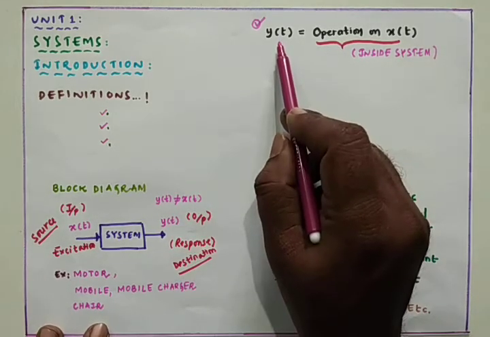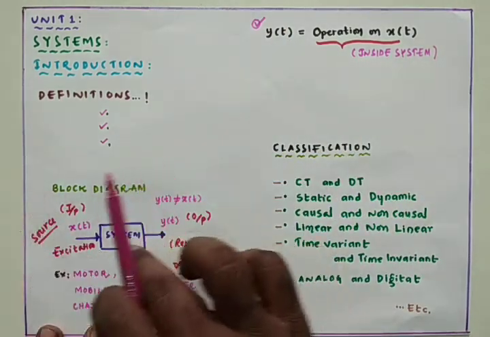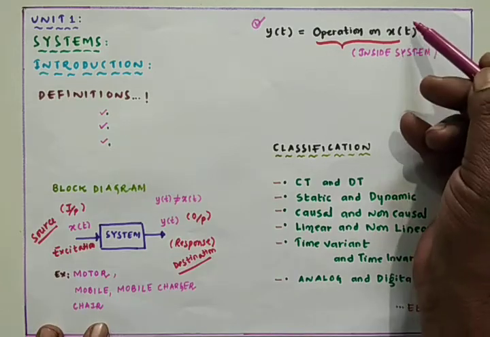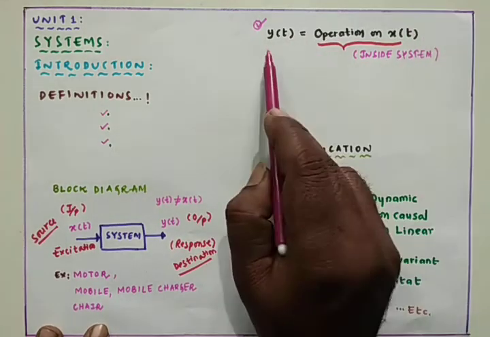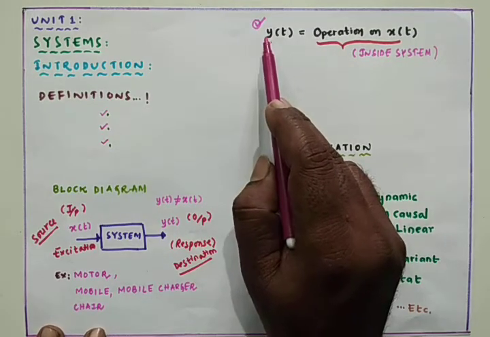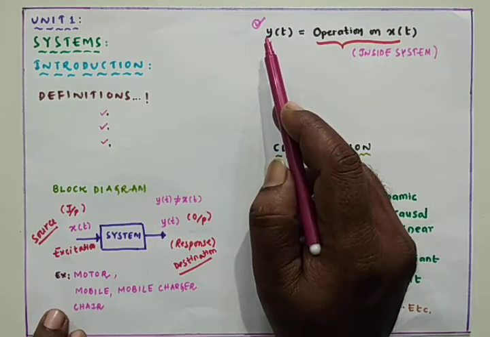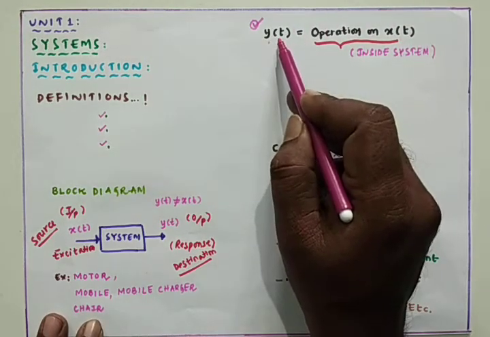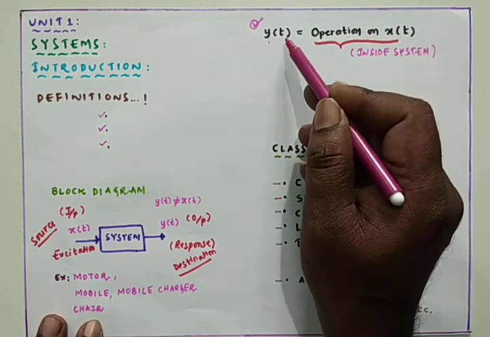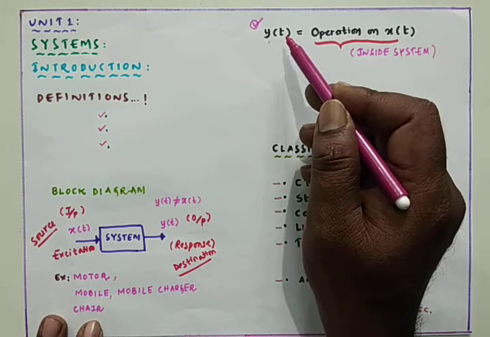How did we get y of t? We applied x of t to the system. Inside the system, x of t went through many manipulations, so that now we got the new signal, that is y of t. That means x of t only is transformed into y of t.